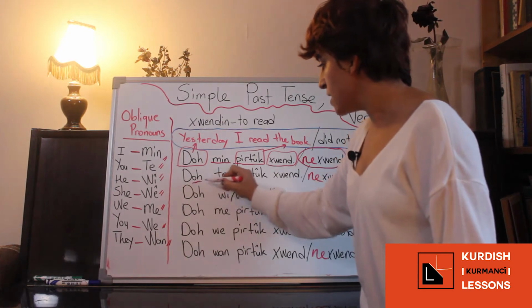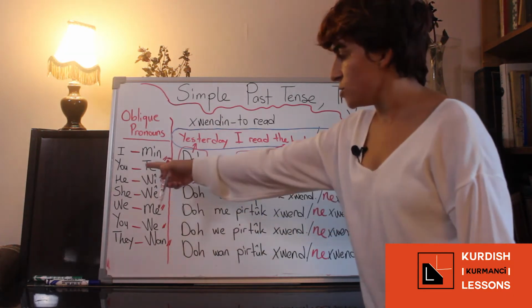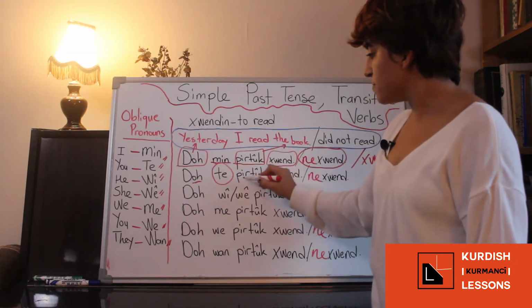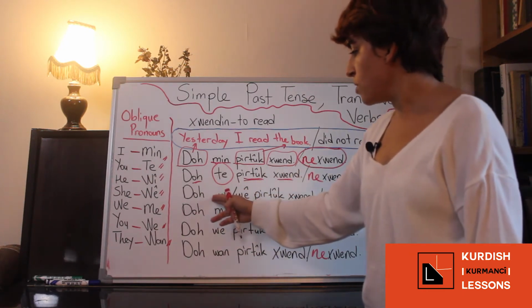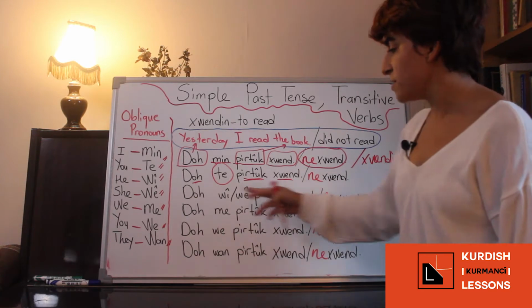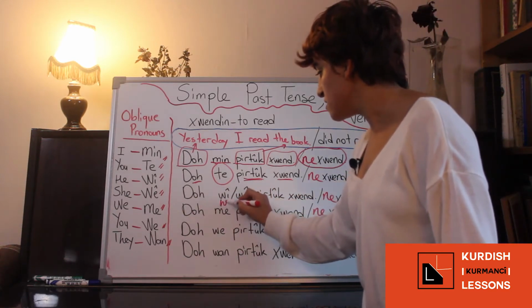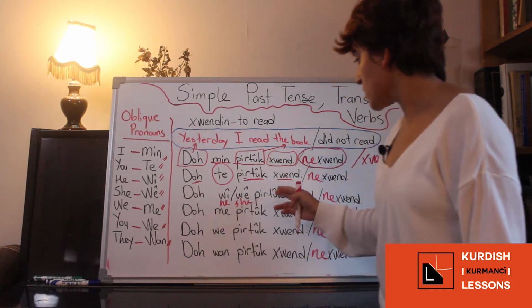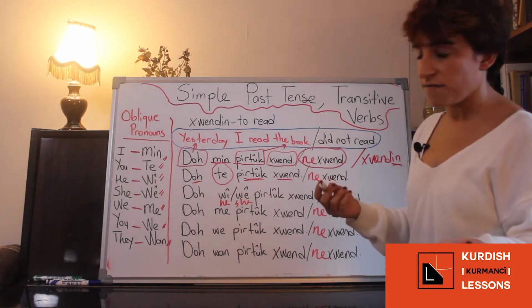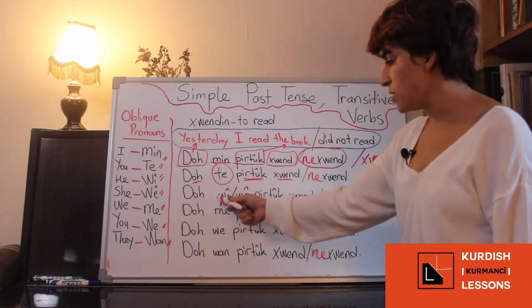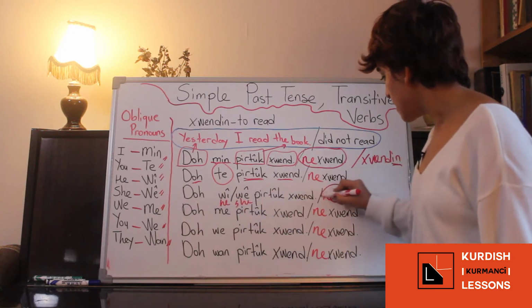Do, and te is the oblique pronoun for you, and pertuk is in absolute case, and خواند is the same. Or do we pertuk خواند, yesterday he, she read the book. If you want to say the negative form, you will say do we pertuk نخواند.